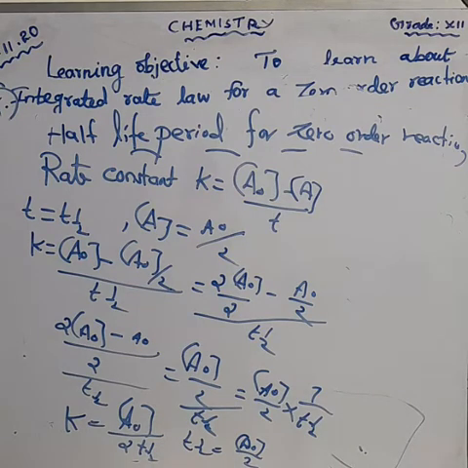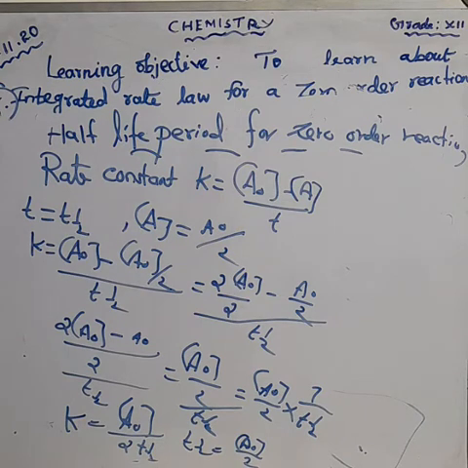This is about the rate constant for the zero order reaction. First of all, K is equal to A naught minus A divided by T. We take the two values: T is equal to T half and A is equal to A naught by 2. Substituting these two values, we get K is equal to A naught minus A naught by 2 divided by T half.